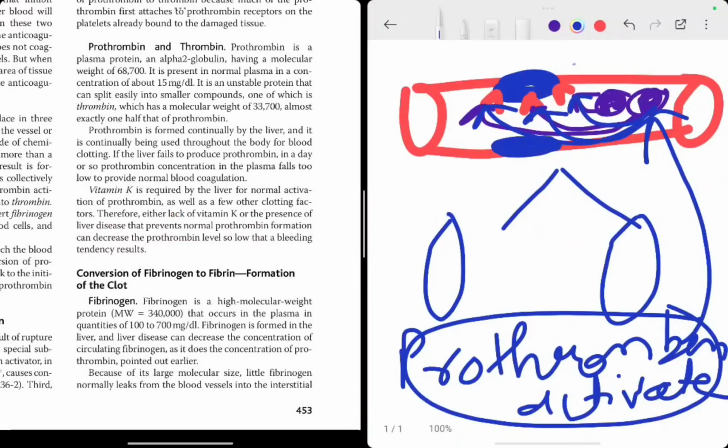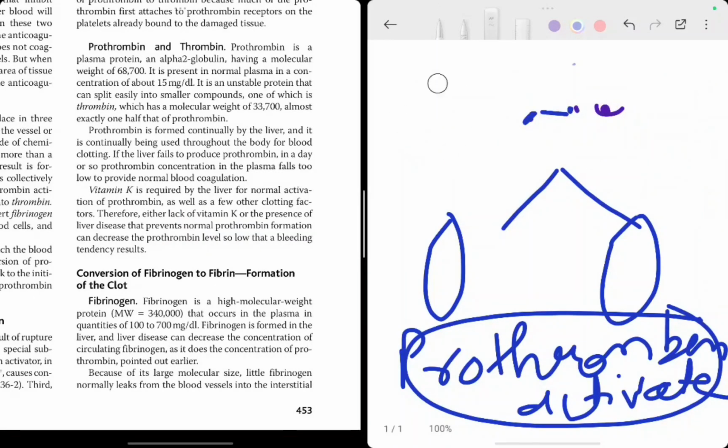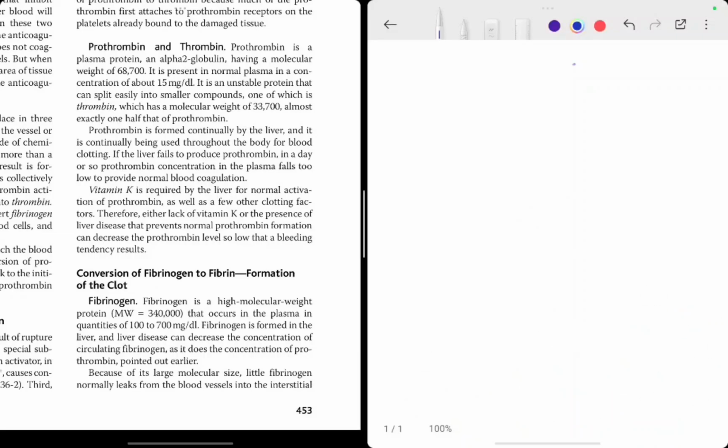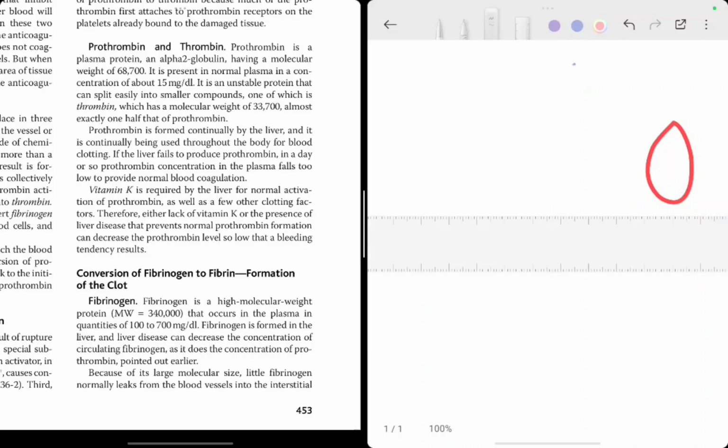Okay, so they are explaining the importance. Let me show you what they are explaining here. They are telling that ये जो blood vessel है, again I've drawn it so many times.